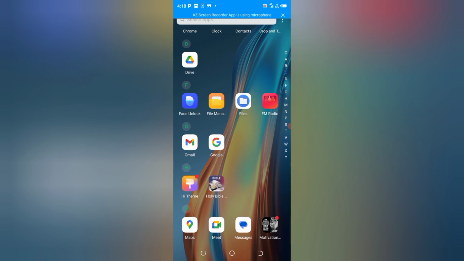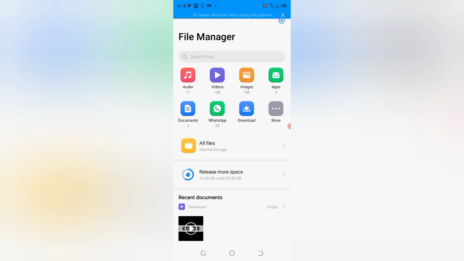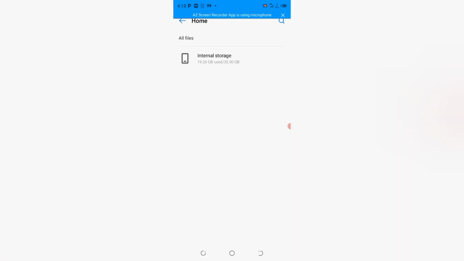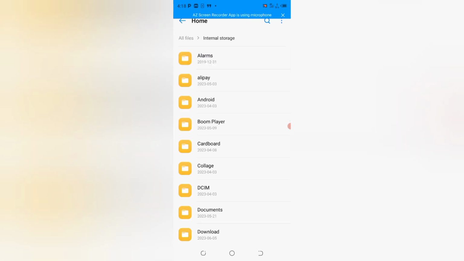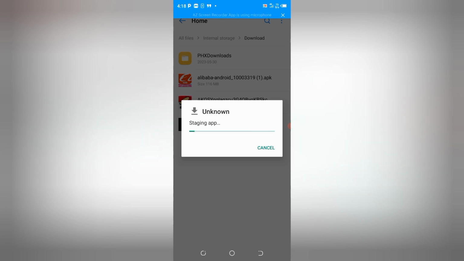Okay, let's continue with how to install your 1688 app after getting it downloaded. The first thing to do is to click on your file manager. Click on the file manager and allow it to open. When it opens, when you have yours like this, you go to all files. But the most important thing is to locate your internal storage. Click on it, then you get to downloads. When you get to downloads, the 1688 app is going to be represented as Alibaba Android or whatever. You click on it, and then it will take you to the installation zone where the app loads comfortably and then installs onto your phone.